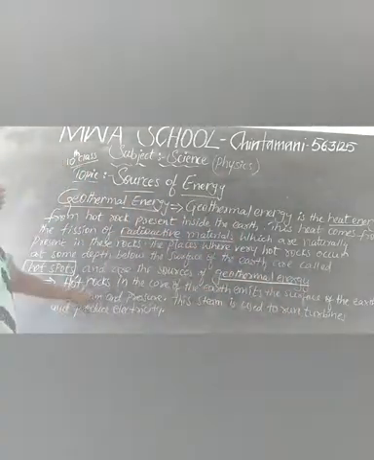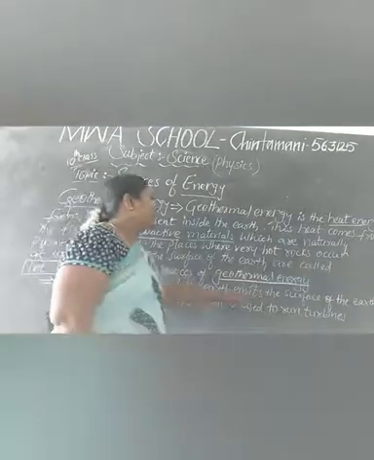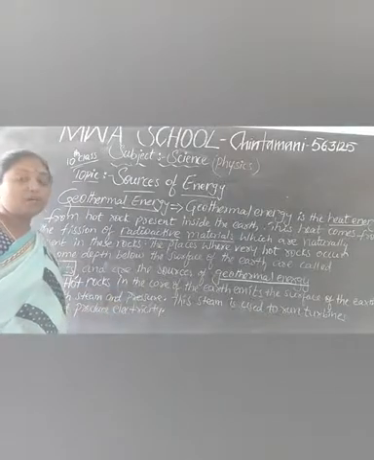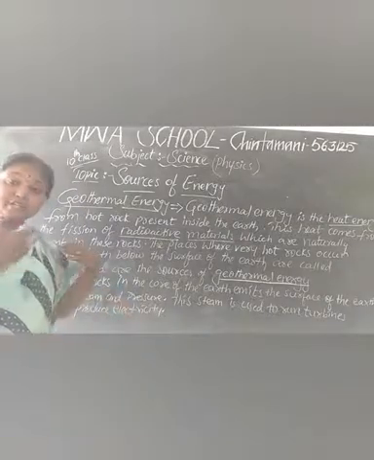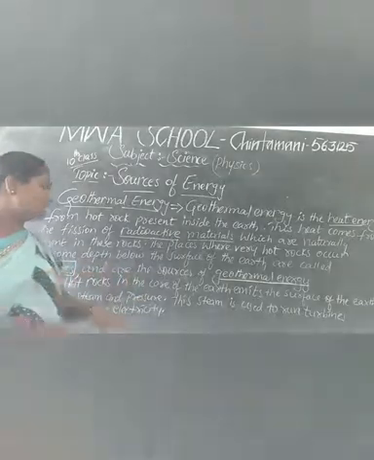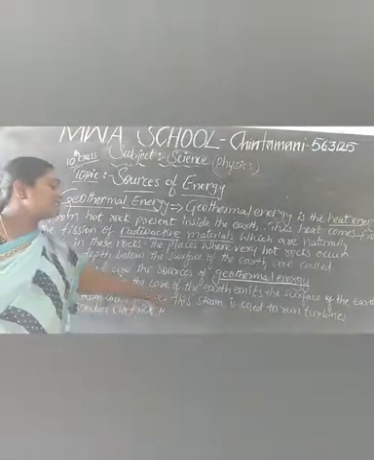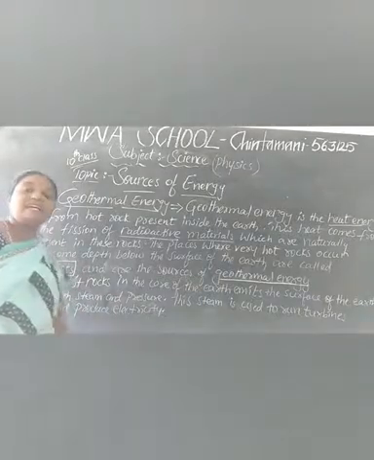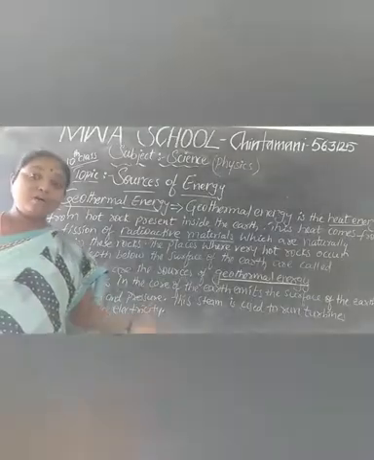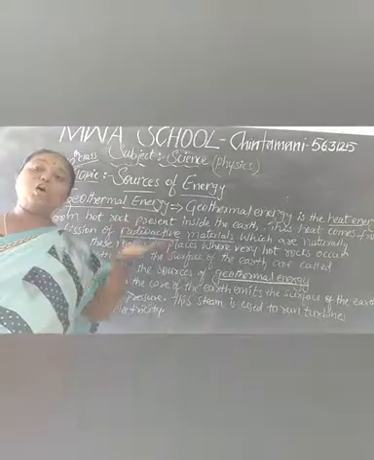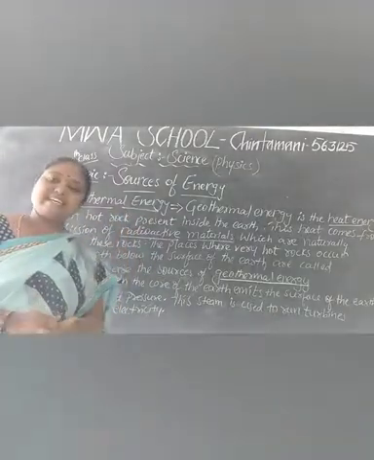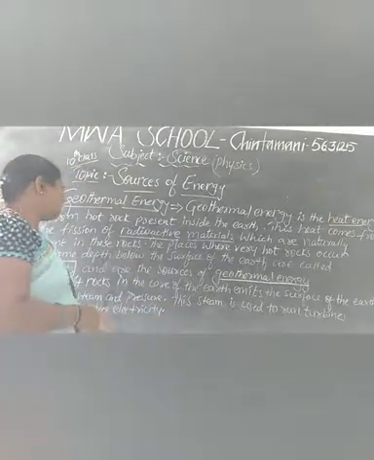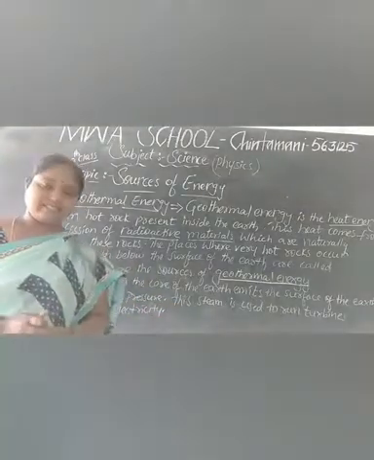Next, hot rocks in the core of the earth emit steam and pressure toward the surface of the earth. What is it giving us? It emits the steam as well as the pressure. This steam is used to run the turbines and produce electricity. So you can assume how much heat is there inside our earth, how it is coming out, and how we are going to produce electricity.